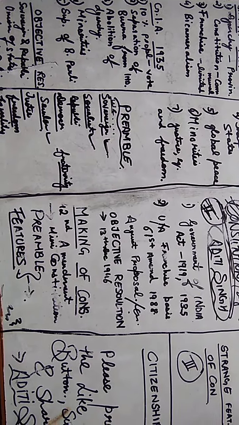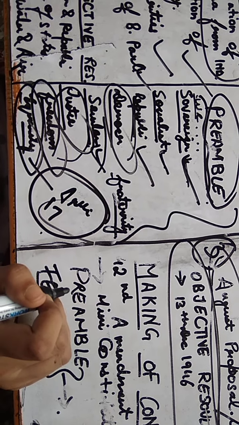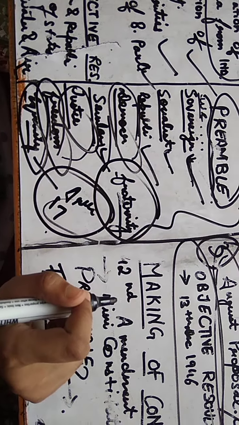Now we have freedom. Every citizen should have the right to express their views, thought, and expression. Equality. All are equal. There should be no discrimination, and that is why Article 17 was introduced in the Constitution to abolish discrimination based on caste, that is, untouchability. And last we have fraternity. Fraternity means the sense of brotherhood or the integrity of the nation.